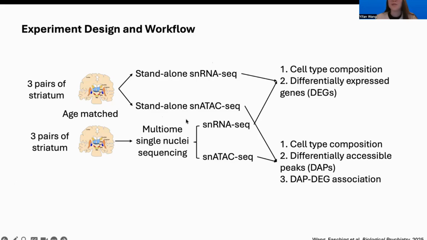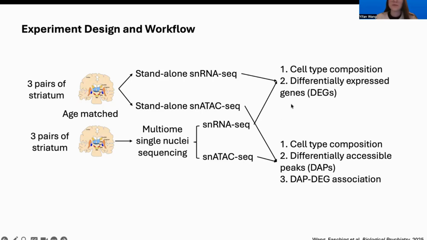And at the time when we generated the sequencing data, there was also multi-omic single nuclei sequencing coming out. So for multi-omic sequencing, we send the same piece of tissue for both single-cell RNA-seq and single-cell ATAC-seq data. That means the RNA-seq and ATAC-seq data came from the exact same single cell. So by combining these